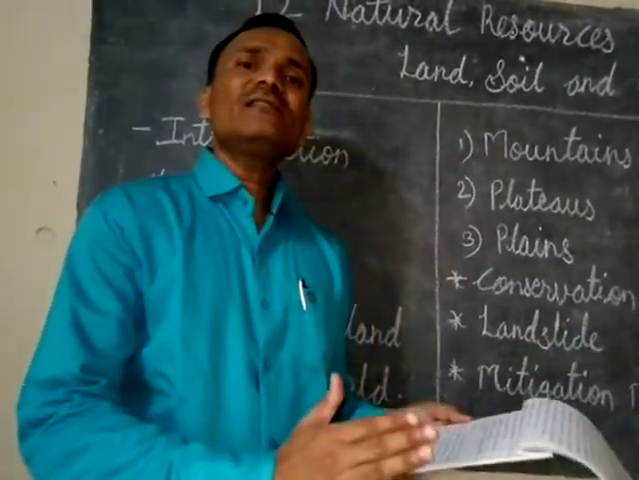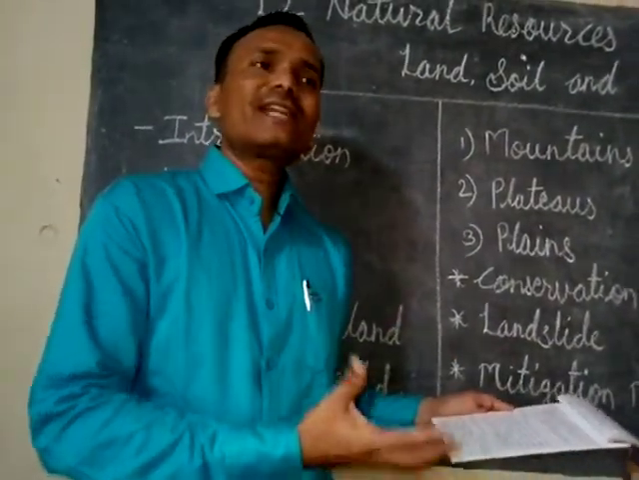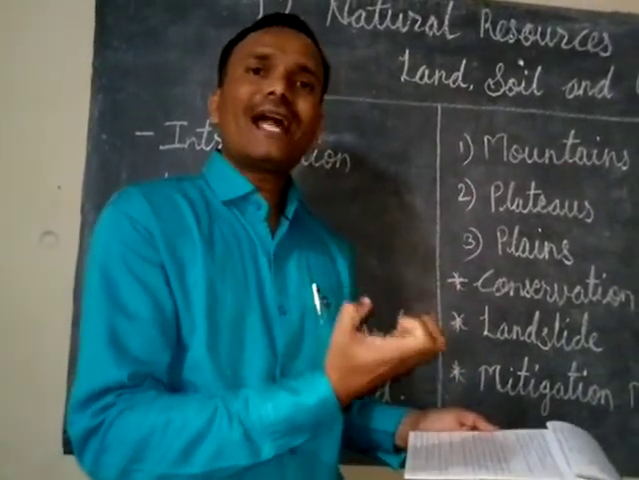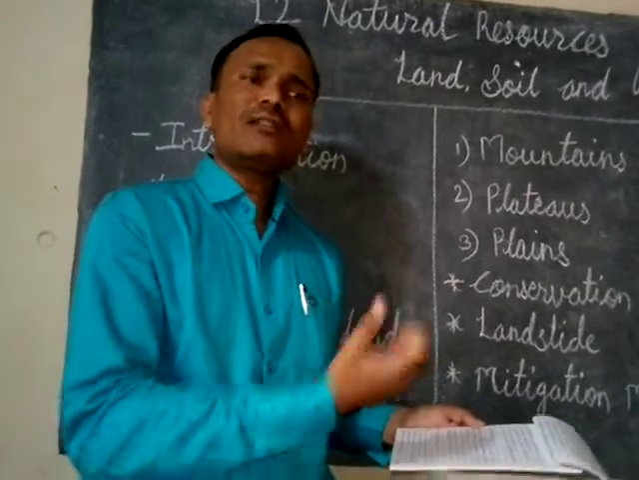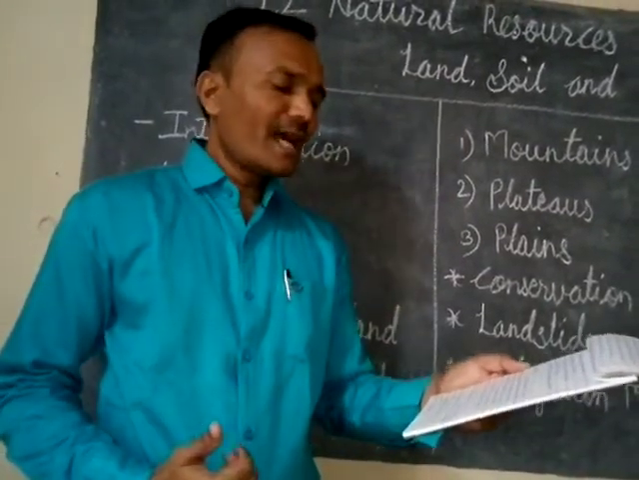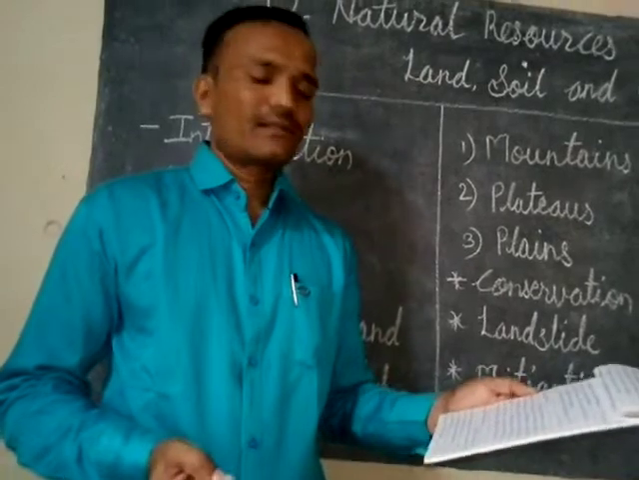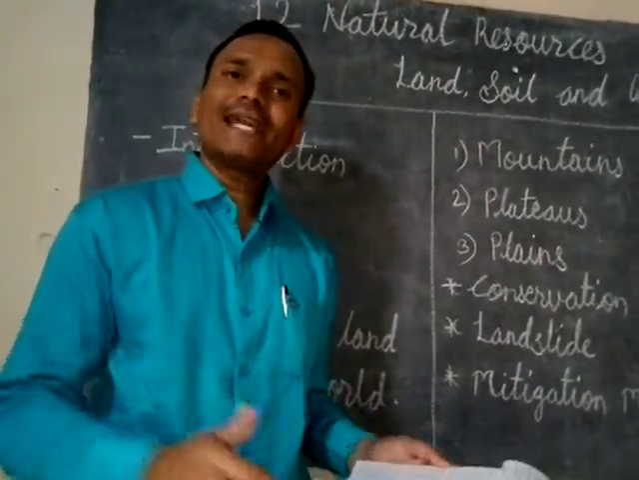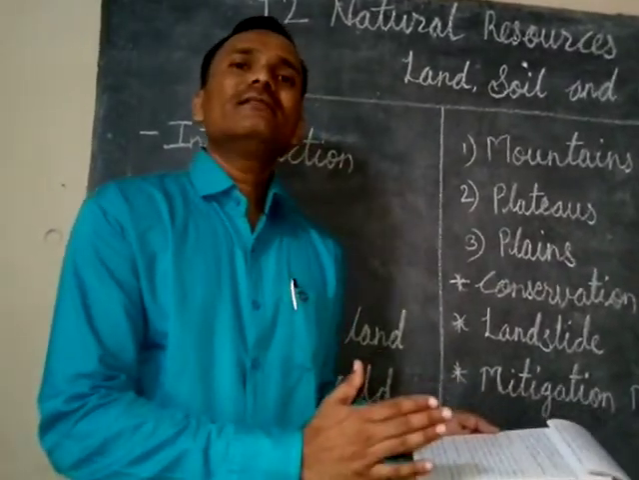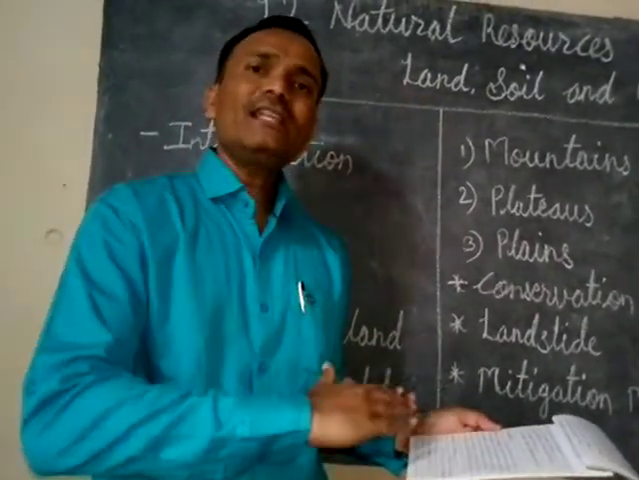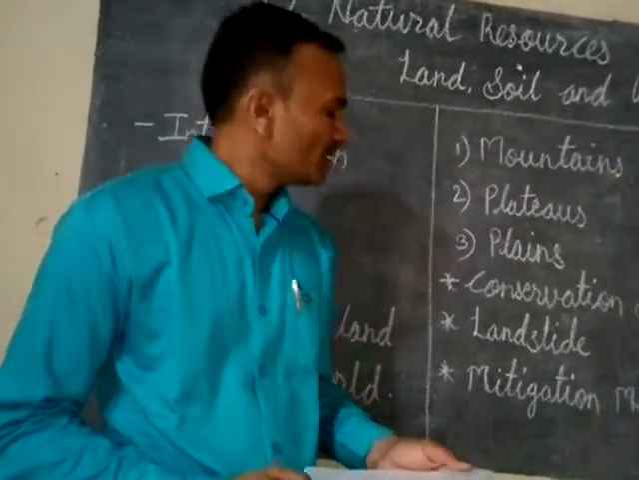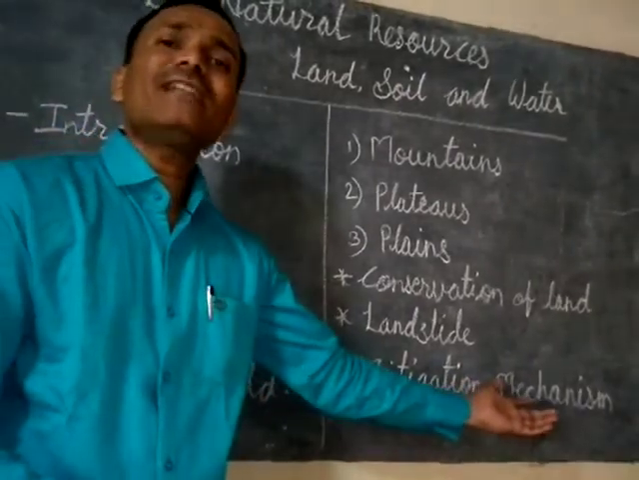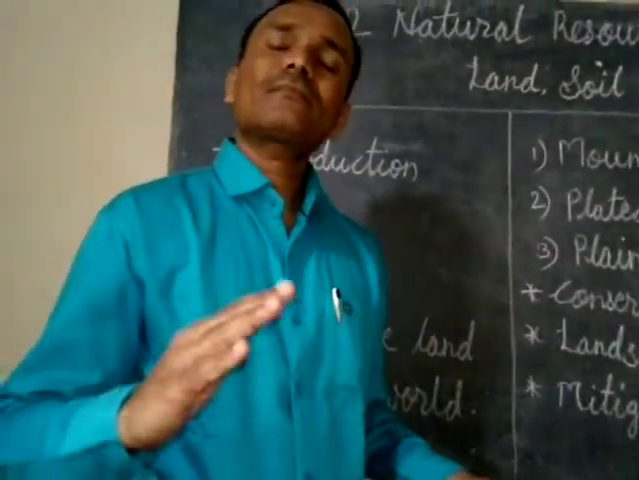Then afforestation means what? If we plant trees, the roots of the trees can hold the soil and the rocks, so they cannot move easily. And the drainage control works can also be helpful. Means if we properly drain the water, then landslides can automatically reduce. So this is the mitigation mechanism we can use to reduce landslides.